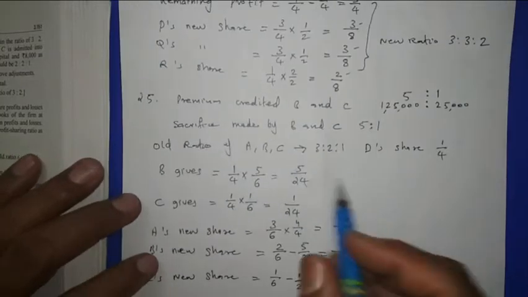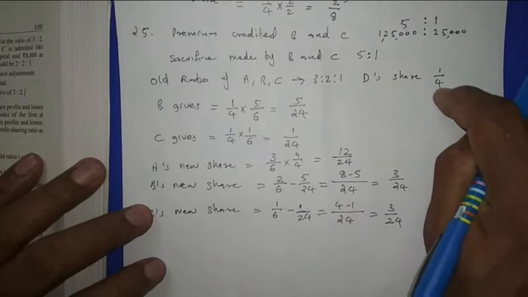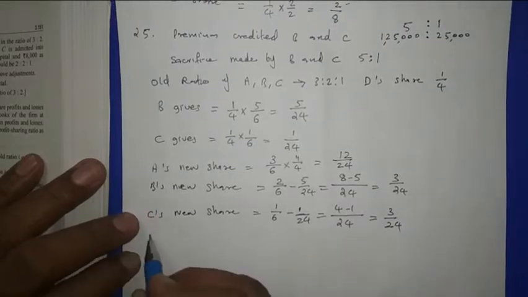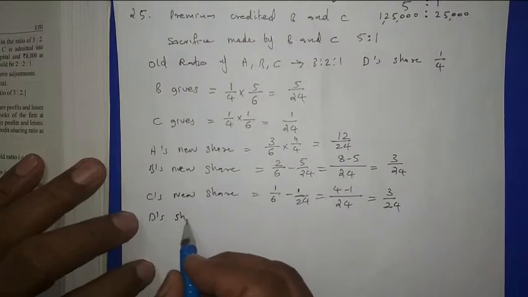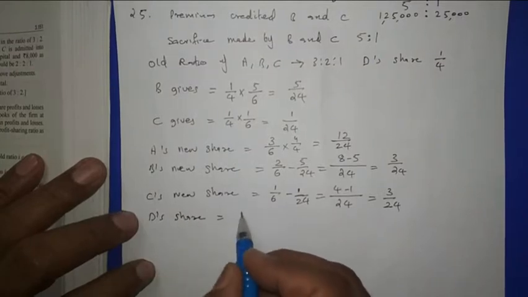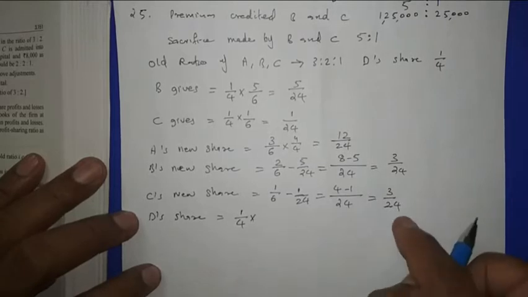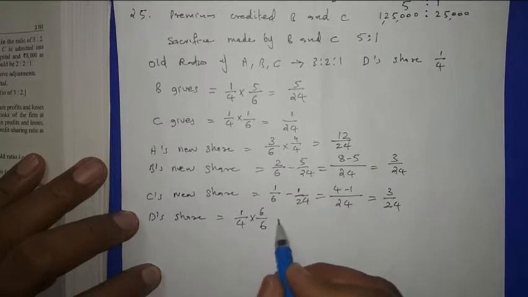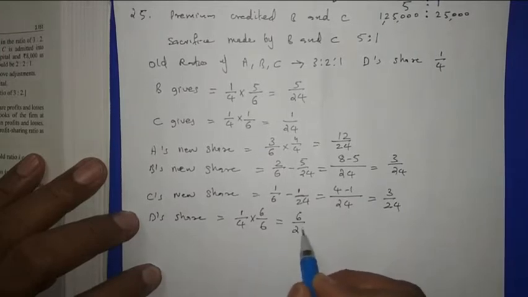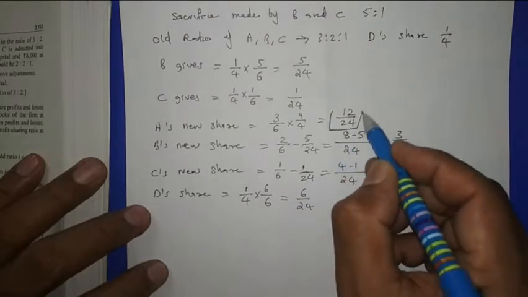Then D's share. D's share is 1 by 4. This is given out of 4. We have to convert it out of 24. Then we can make a common. So D's share, it is given in the question 1 by 4. To convert this 1 by 4 out of 24, we have to multiply with 6. So 6 upon 24. Now we got the answer. This is the proportion. Okay.